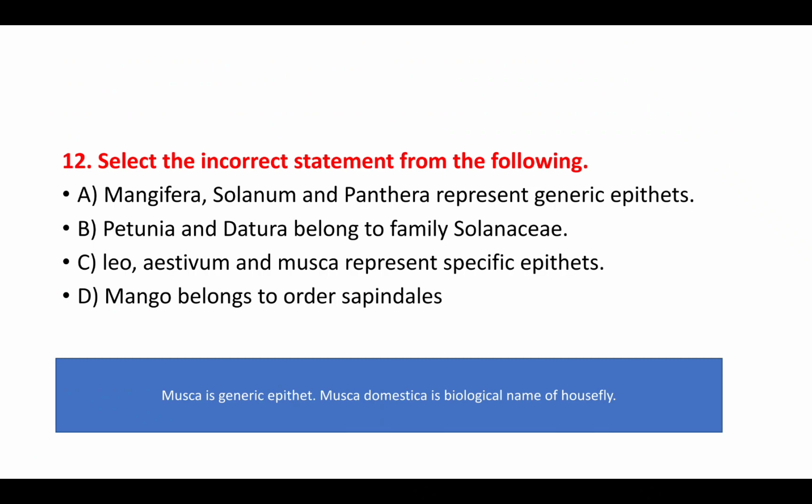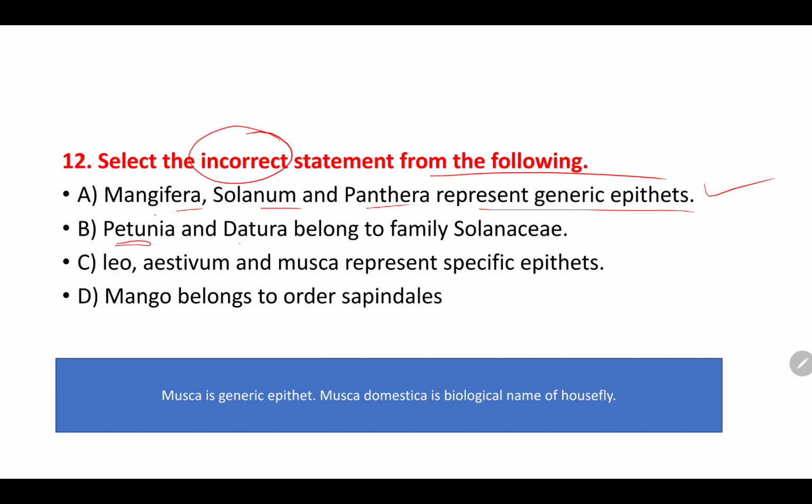Let's move towards the 12th question. Select the incorrect statement from the following. Mangifera, Solanum, Panthera represent generic epithets. See, you have to select the incorrect option, right? Mangifera, Solanum, Panthera, they all are generic epithets. It is true. That is Mangifera indica, Solanum tuberosum, Panthera leo. Here, these three are generic names.